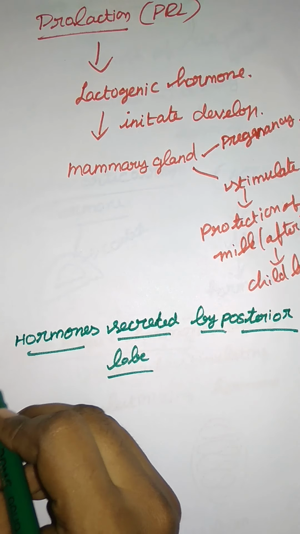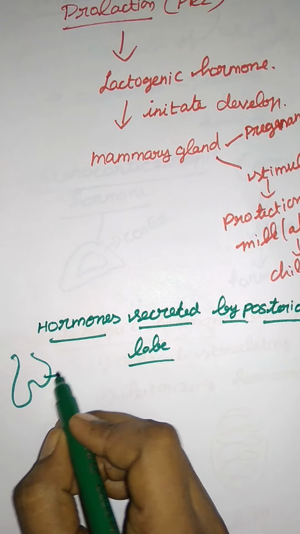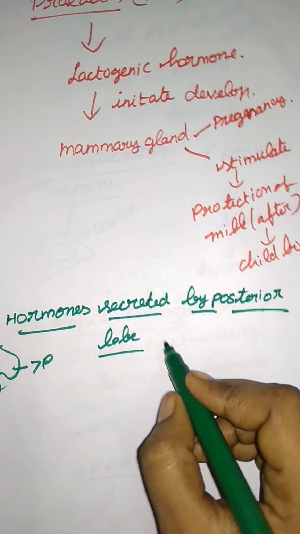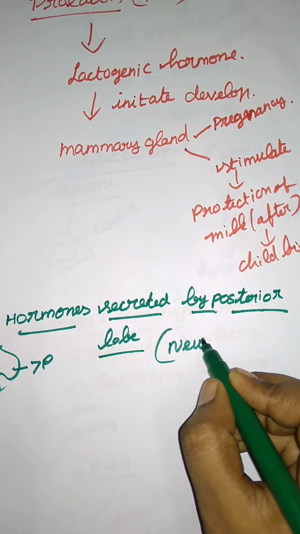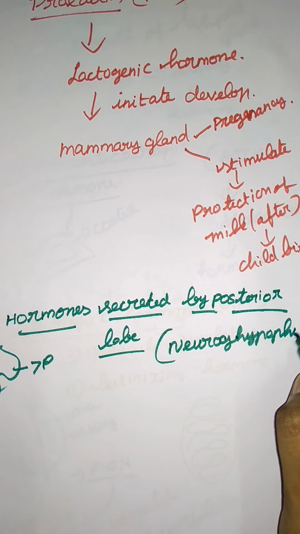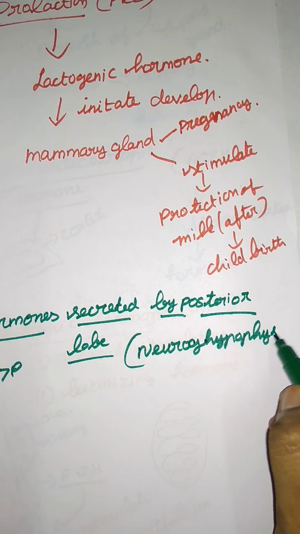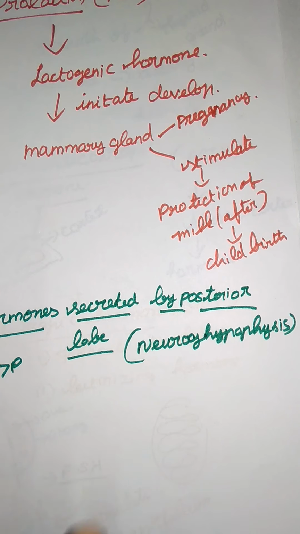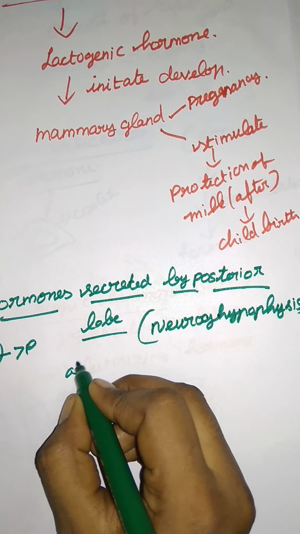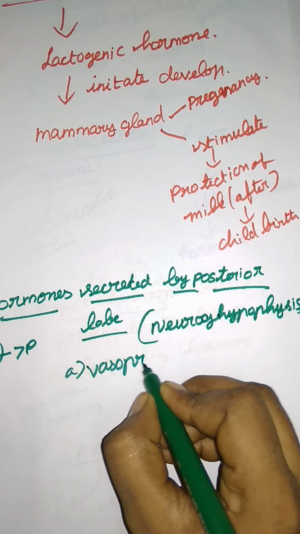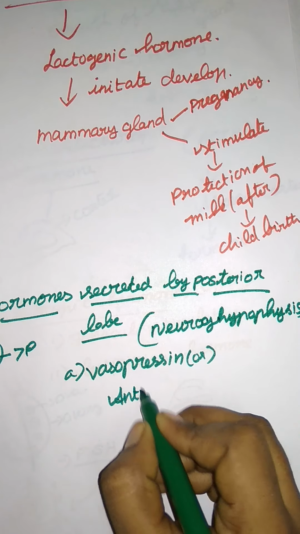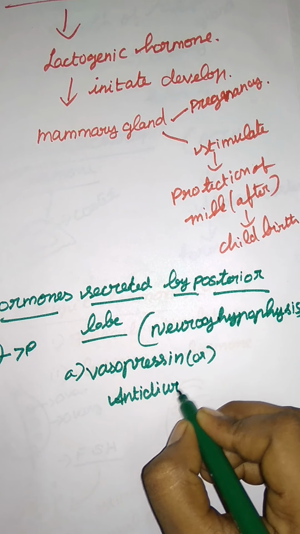This is the posterior lobe, right? We have completed the anterior. Now the posterior lobe has another name, the neurohypophysis. Here two hormones are secreted. The first one is vasopressin, or another name, the antidiuretic hormone.